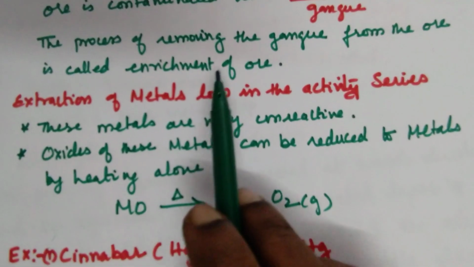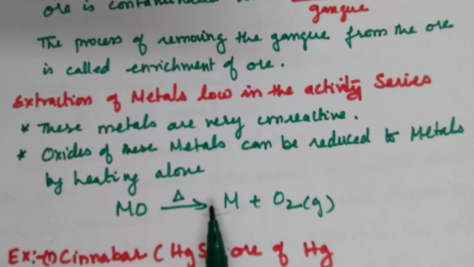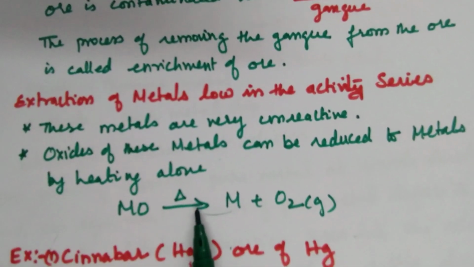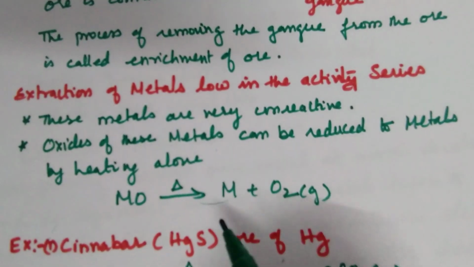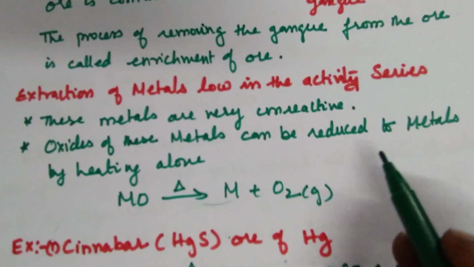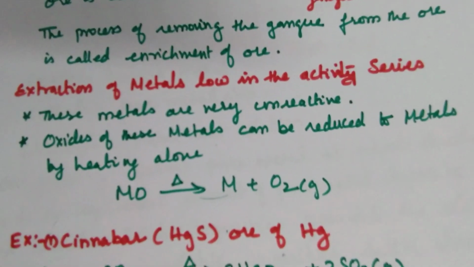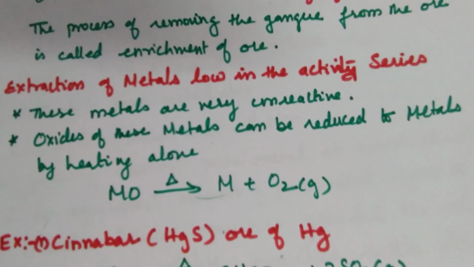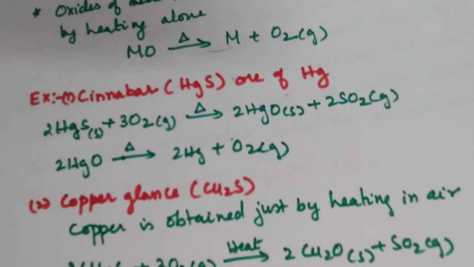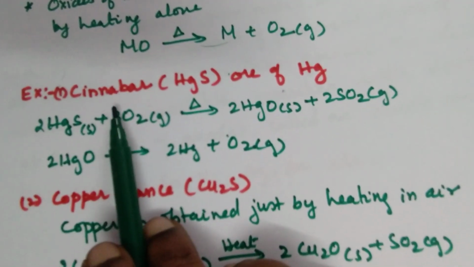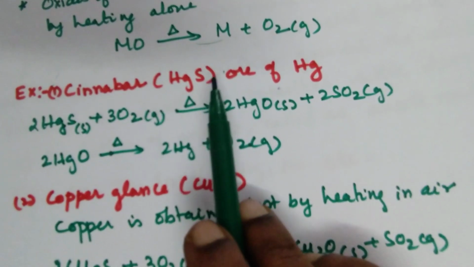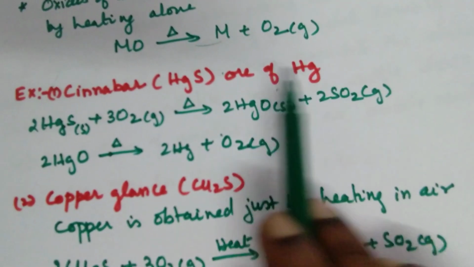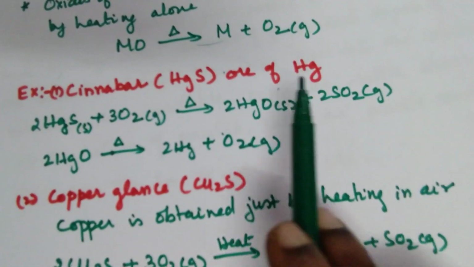Just take the ore after concentration of the ore, heat it in the absence of oxygen. So we get metal in the reduced state, and oxygen gas is released. We'll see certain examples. Cinnabar. Cinnabar is nothing but HgS, mercury sulfide, the ore of mercury.